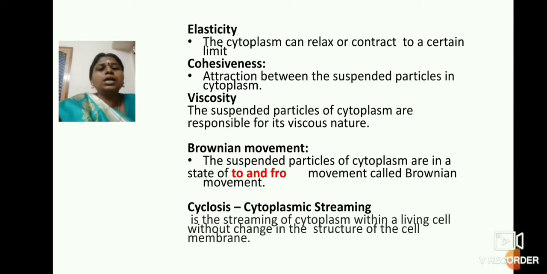For example, in the case of fatty acid synthesis, a part of the synthesis takes place in the cytoplasm and part of the synthesis takes place in the endoplasmic reticulum. So the movement of the components of the metabolism is by means of cytoplasmic streaming. So cytoplasmic streaming is nothing but the movement of some molecules or some components within the cytoplasm from one position to another without moving the structure of the cell membrane.